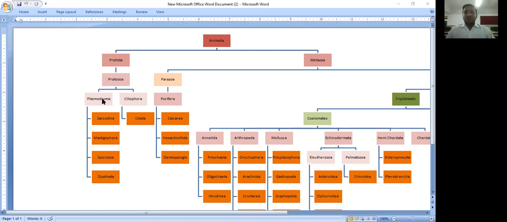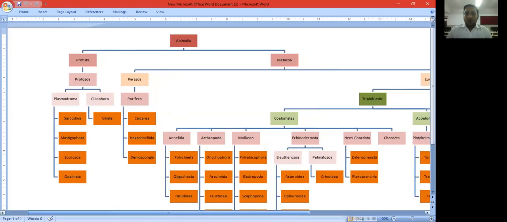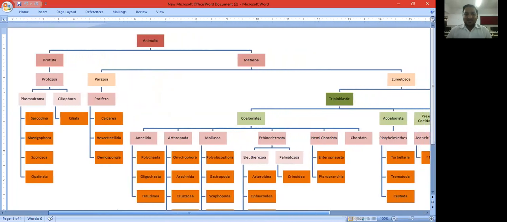Or if the organism has cilia as a locomotory organ, this organism is placed under the subphylum Ciliophora. The Plasmodroma have four classes that we have to study: Sarcodina, Mastigophora, Sporozoa, and Opalinata. And the second subphylum is Ciliophora. Under Ciliophora, we have to study only one class, the class Ciliata.